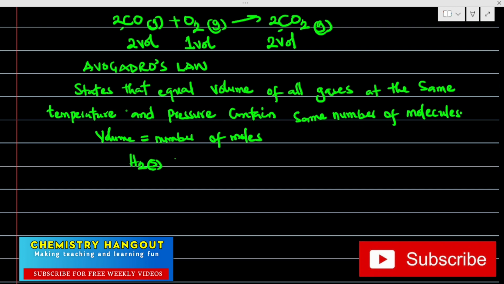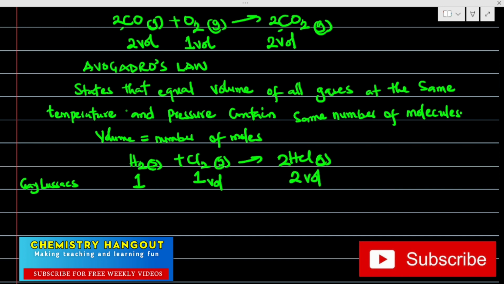Don't forget we did something like this: hydrogen gas plus chlorine gas, giving us this, and we balanced it. For Gay-Lussac's law of combining volumes, you have 1:1:2, and that is in volume. I want to believe this is clear.